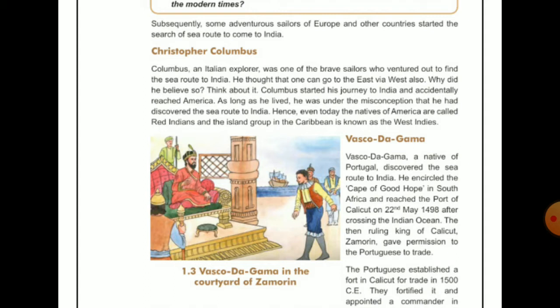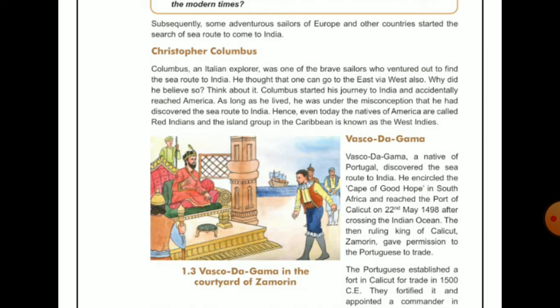So see, Columbus started his journey to India and accidentally reached America. Actually he wanted to go to India, but accidentally he reached America. As long as he lived, he was under the misconception that he had discovered the sea route to India. Okay, what type of misconception was in his mind? He believed that he was the person who had discovered the sea route to India. Okay, students, understood? Hence, even today, the natives of America are called red Indians.